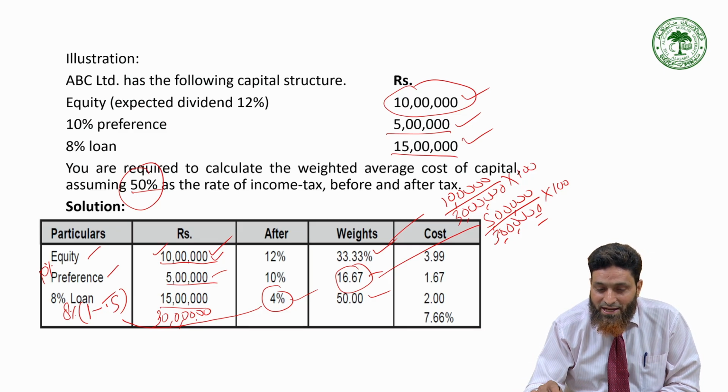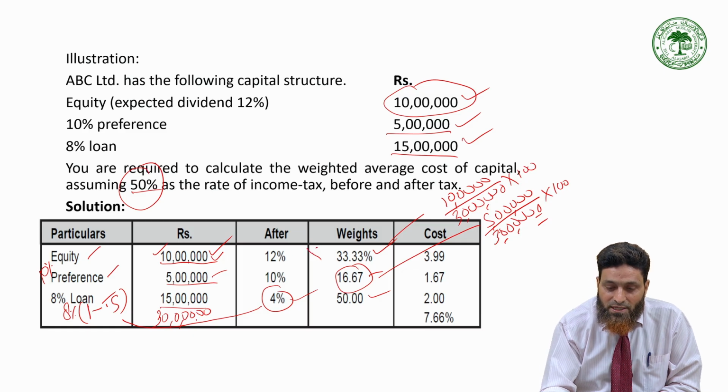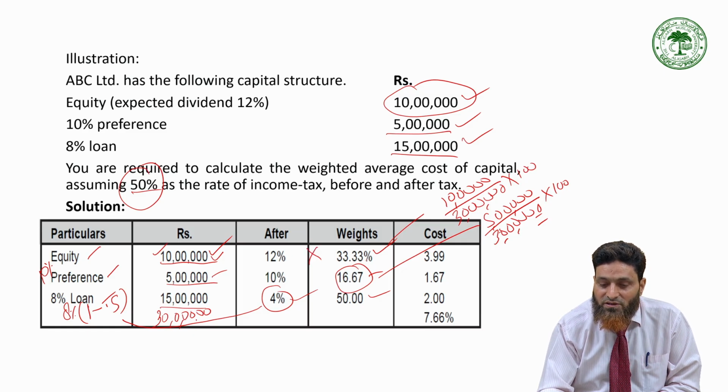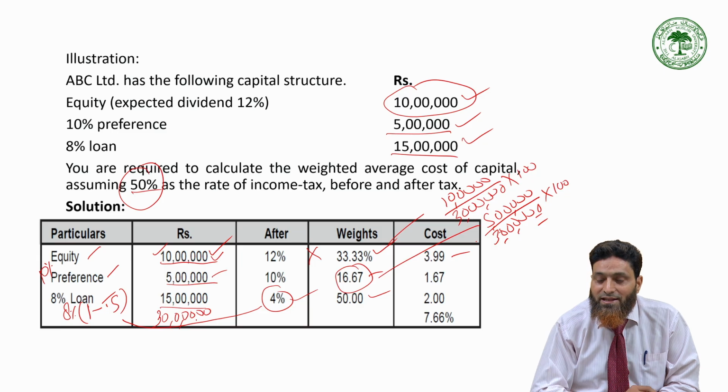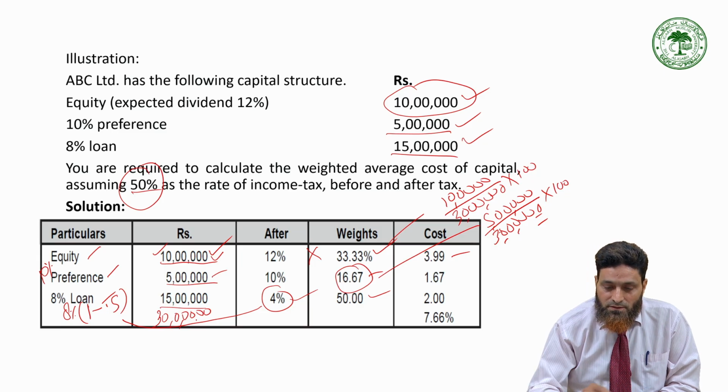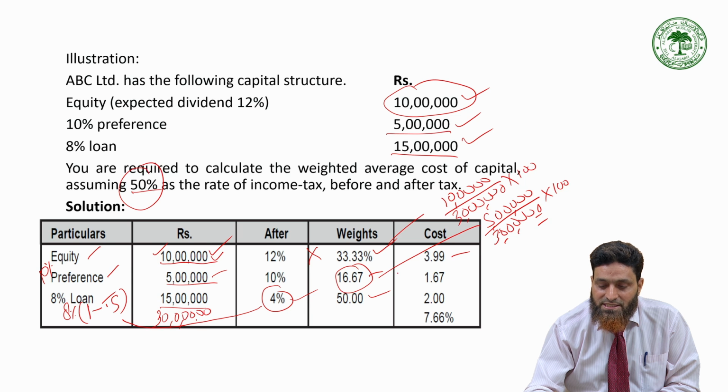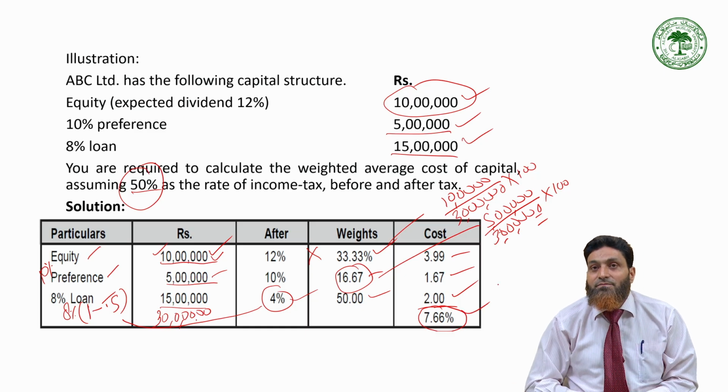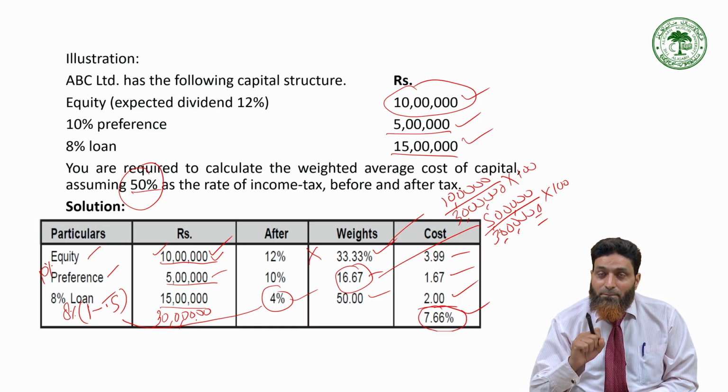Now if you multiply, the next step is 12 multiplied by 33.33, so it is 3.99. 10 multiplied by 16.67, 4 multiplied by 50%, that is 2, and make the total of this. 7.66 will be the composite, combined cost or weighted average cost.